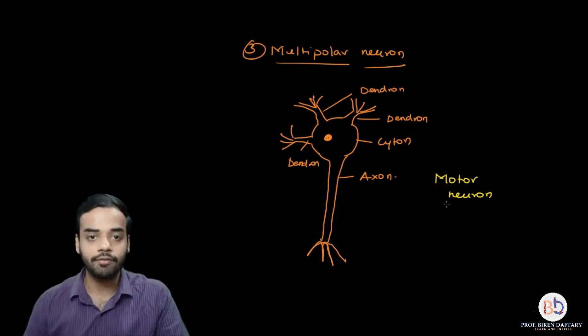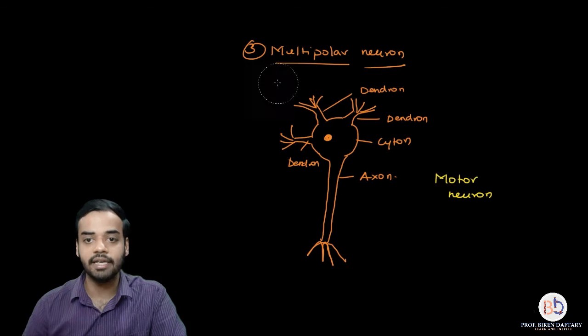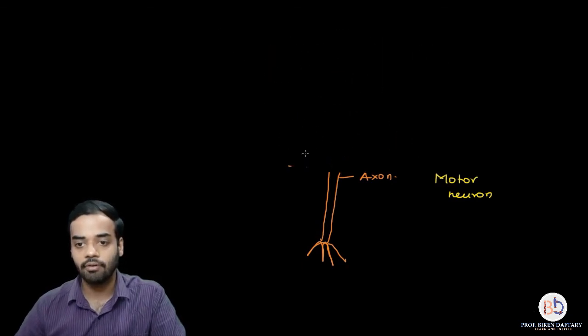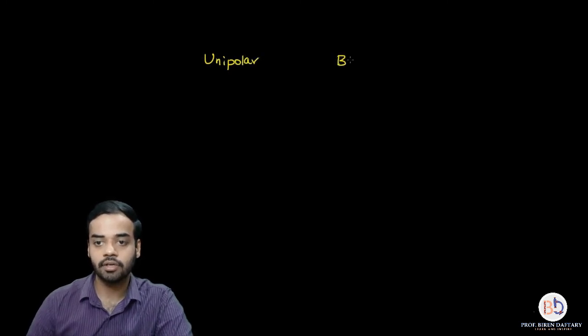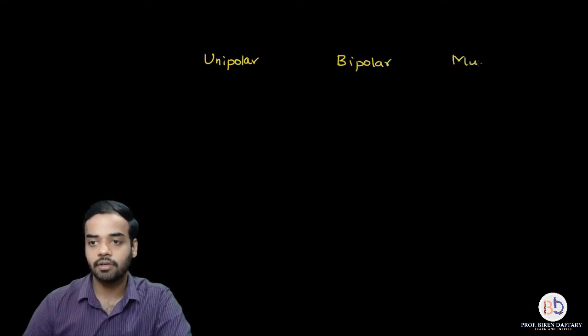So now if we want to summarize quickly, let us draw a chart over here. So the chart is going to be like this. Let us write down over here unipolar, over here bipolar, and over here multipolar.